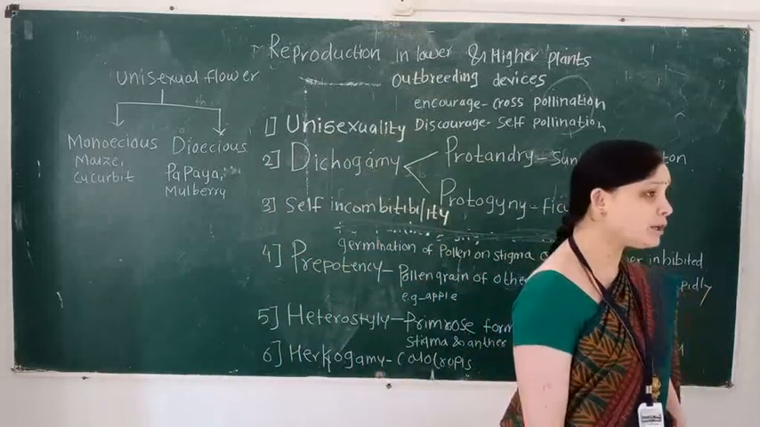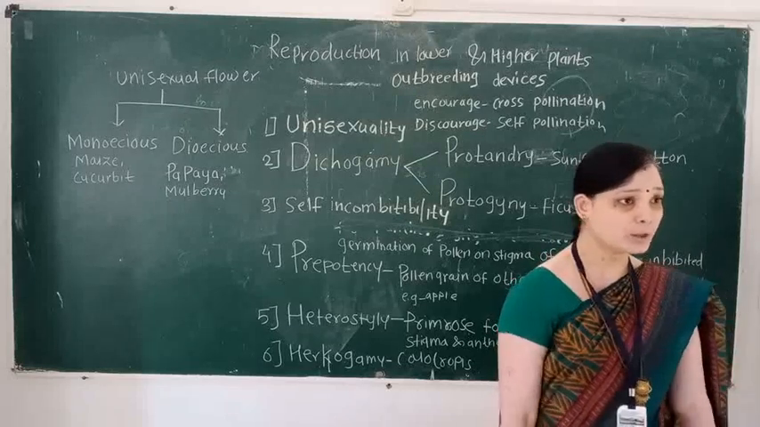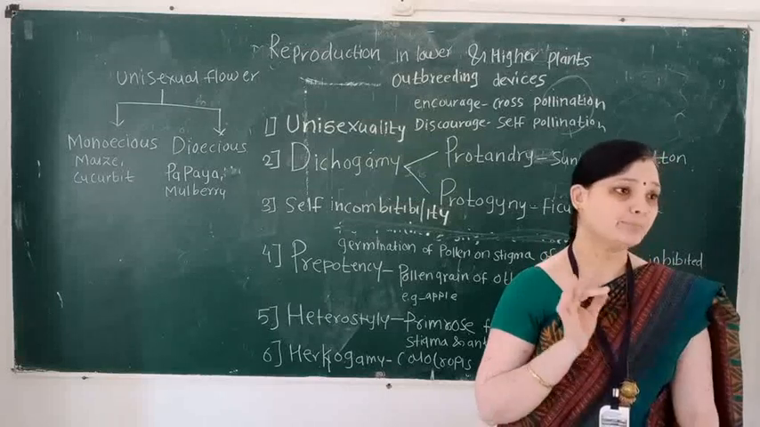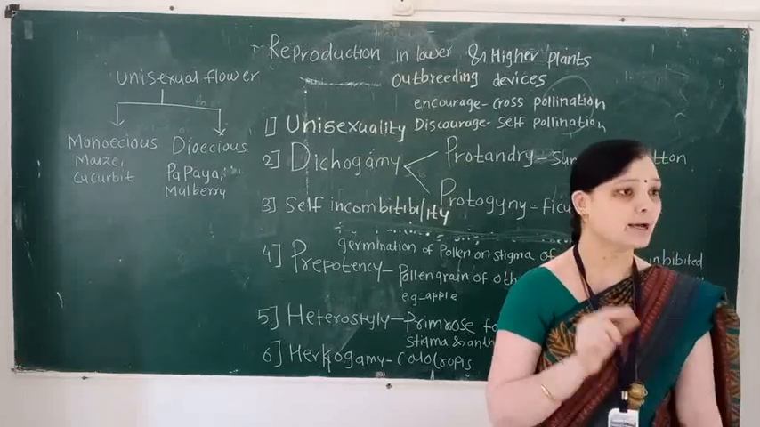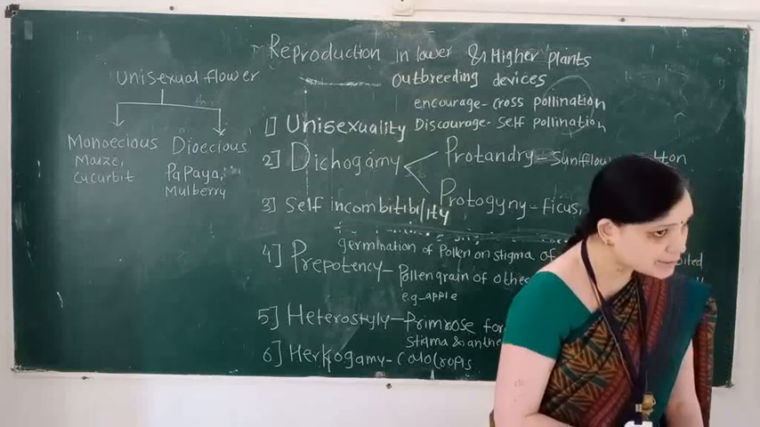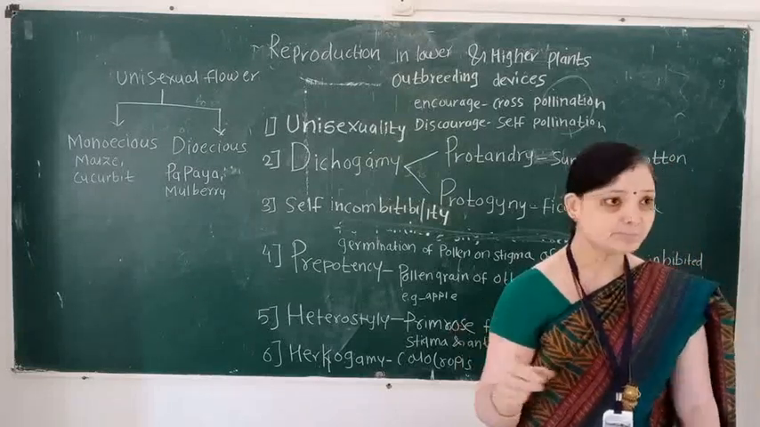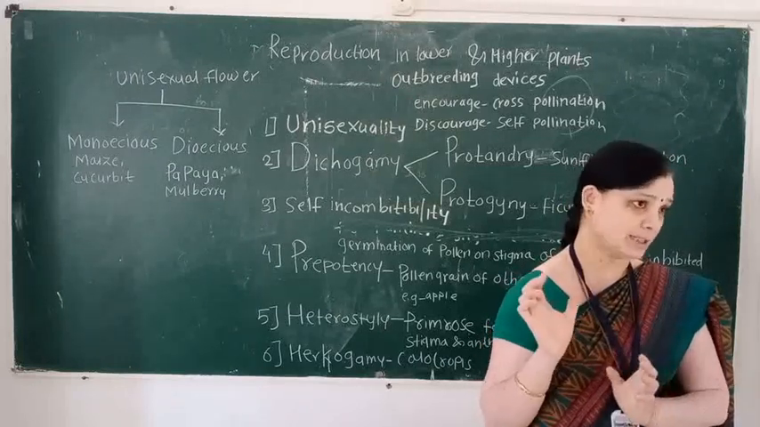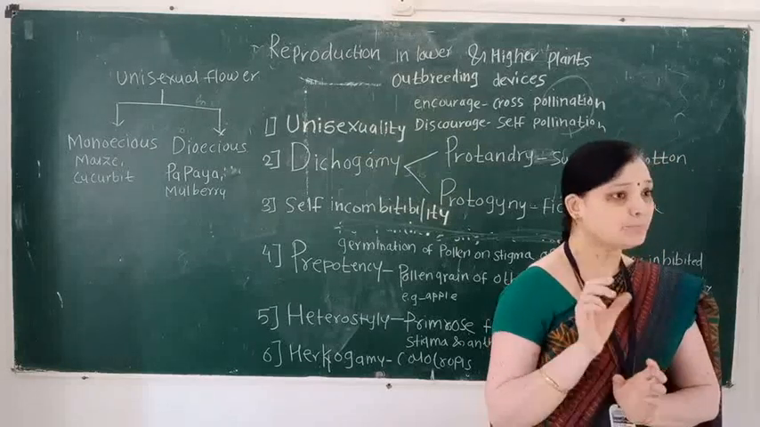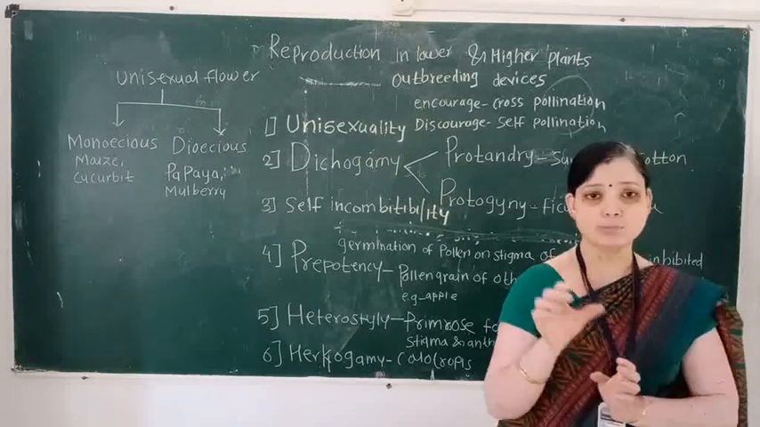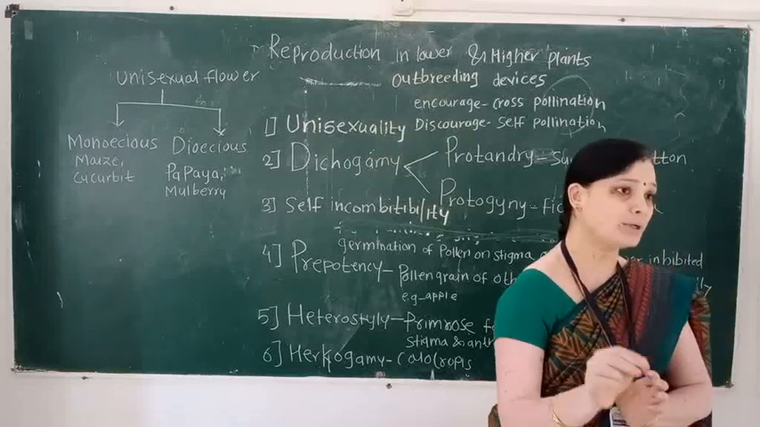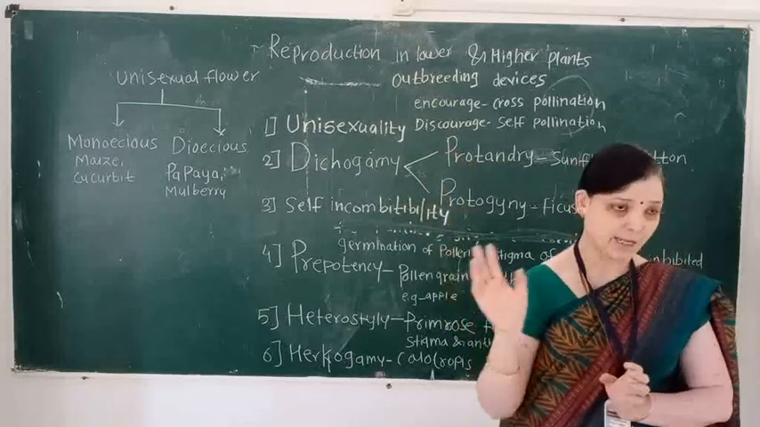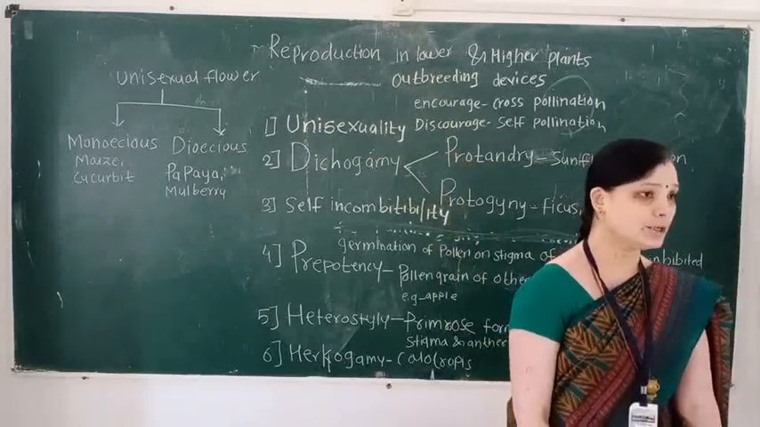Monoecious means the plant bears both types of flowers on the same plant body, that is male flower and female flower. These plants are called monoecious plants. Dioecious means the male plant body and female plant body are present separately. That is, on the male plant body male flowers are present, and on the female plant body female flowers are present. This condition is known as dioecious, and these plants are known as dioecious plants.